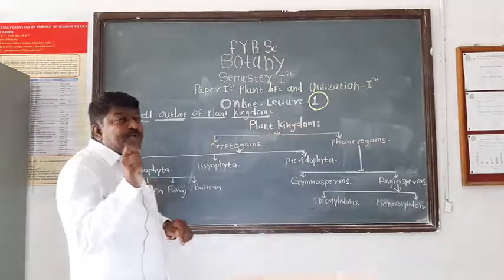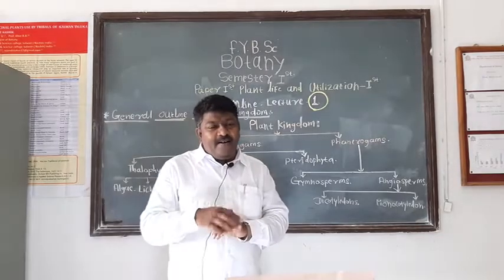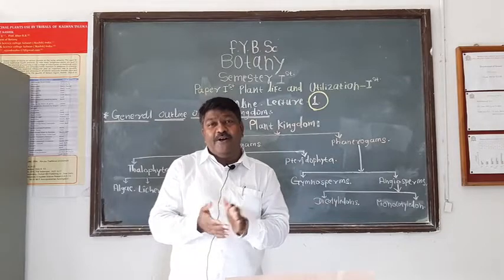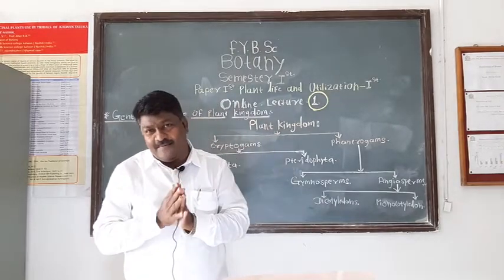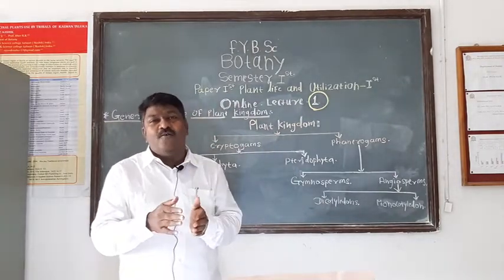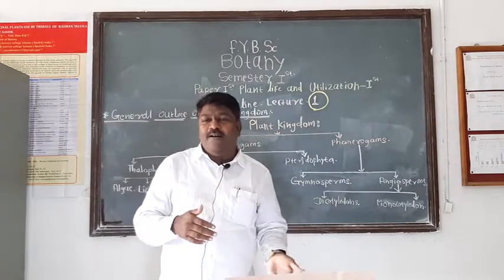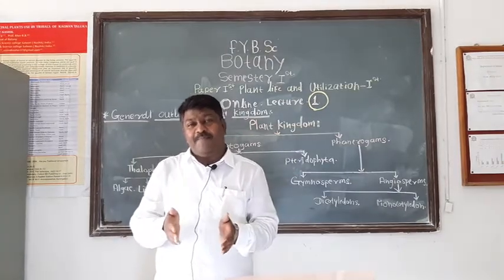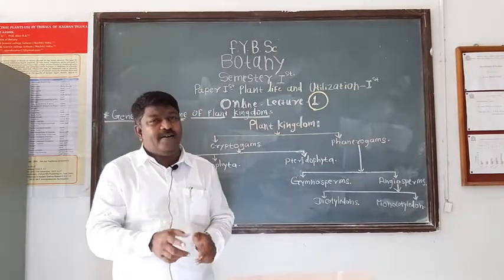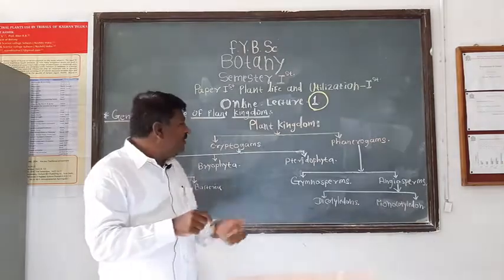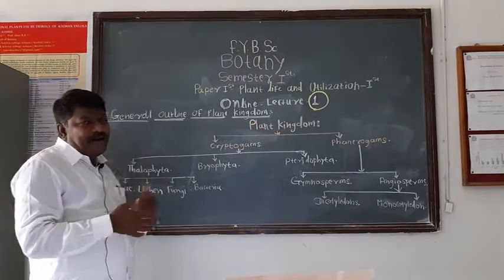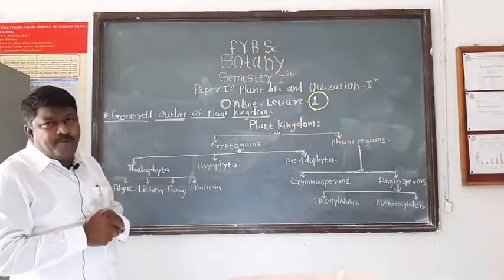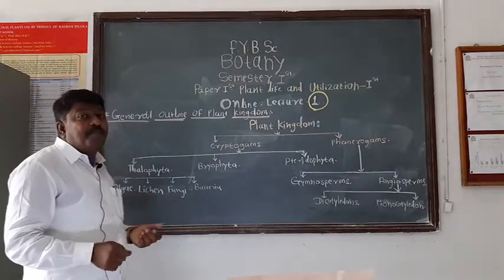Lichens are called composite plants. In lichen, two members, means two plants, live together as a single plant. Of these two plants, one is an algal member and another is a fungal member. Such algal and fungal members live together, grow together as a single plant, and therefore lichens are called composite plants. Of these two members, the algal member is called phycobiont and the fungal member is called mycobiont.